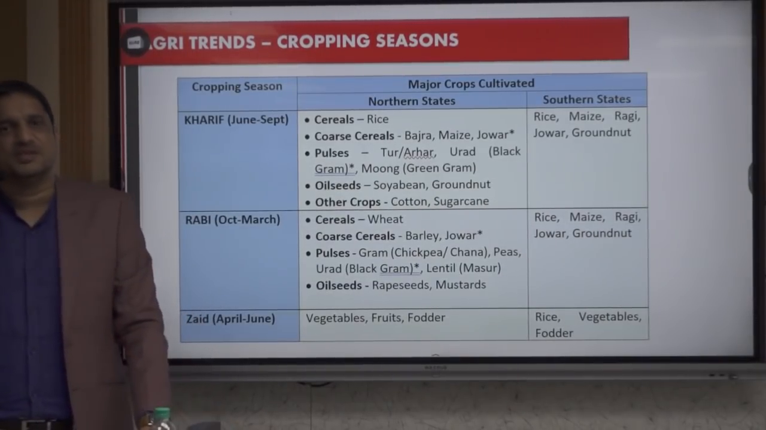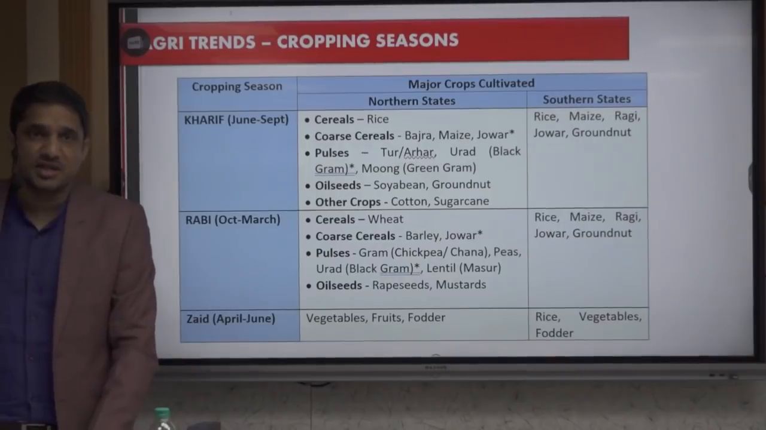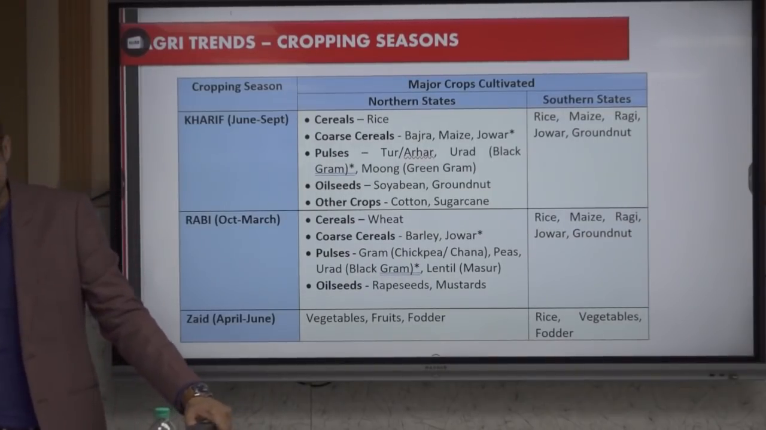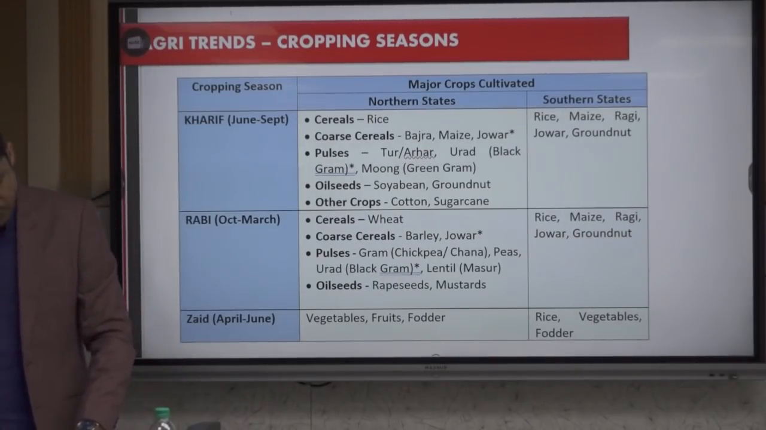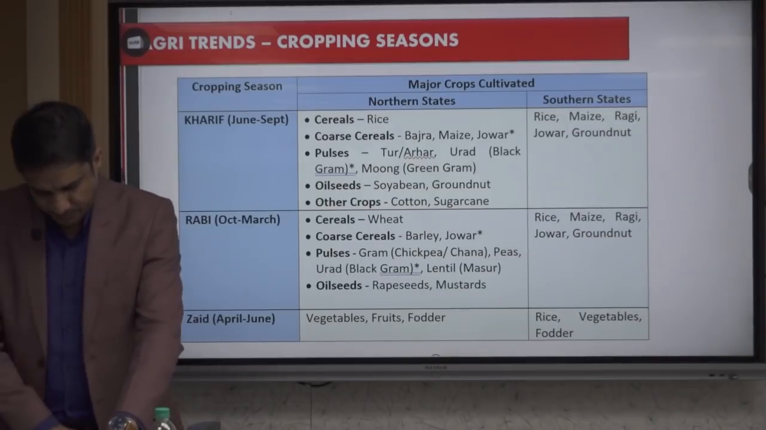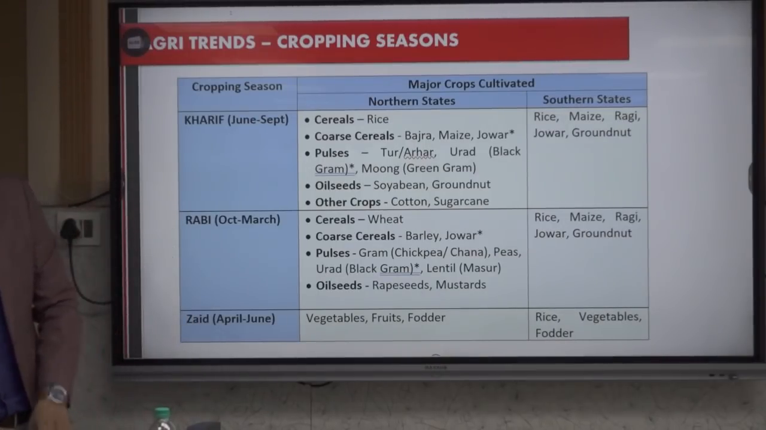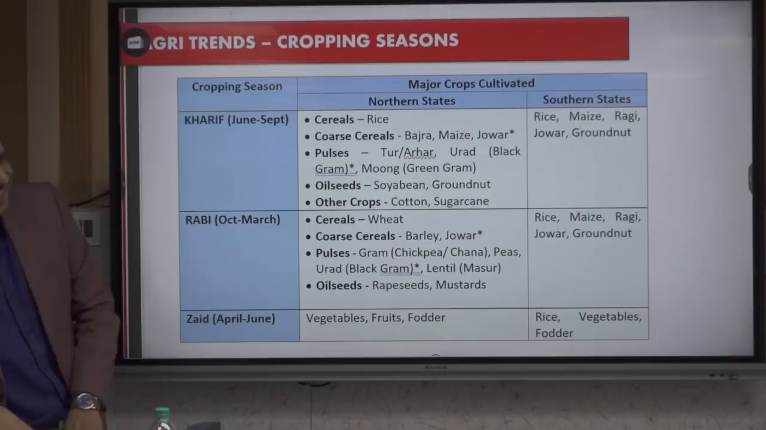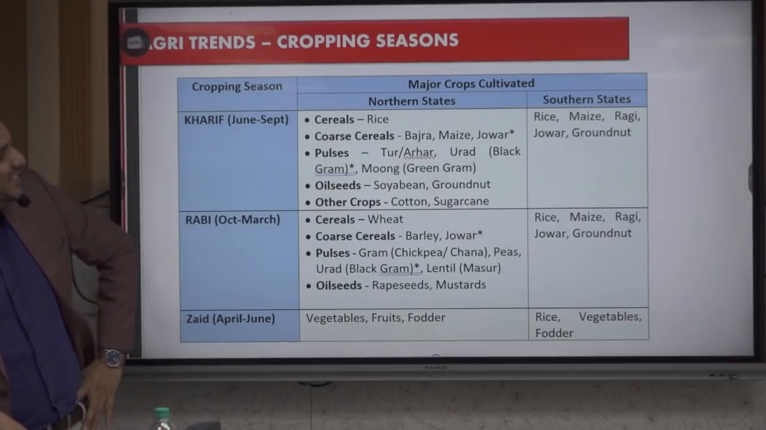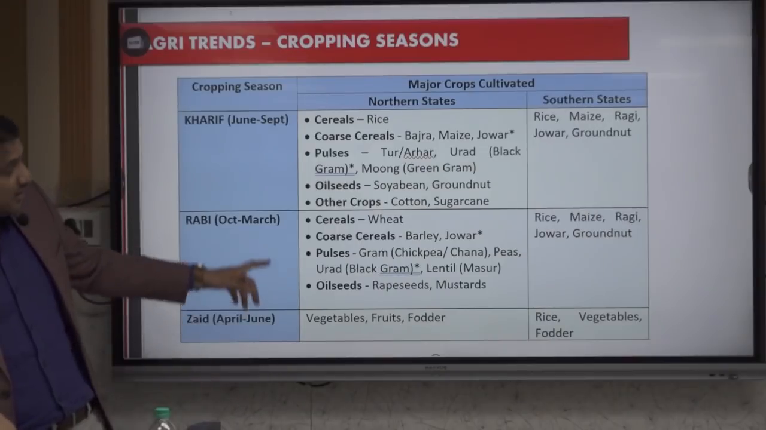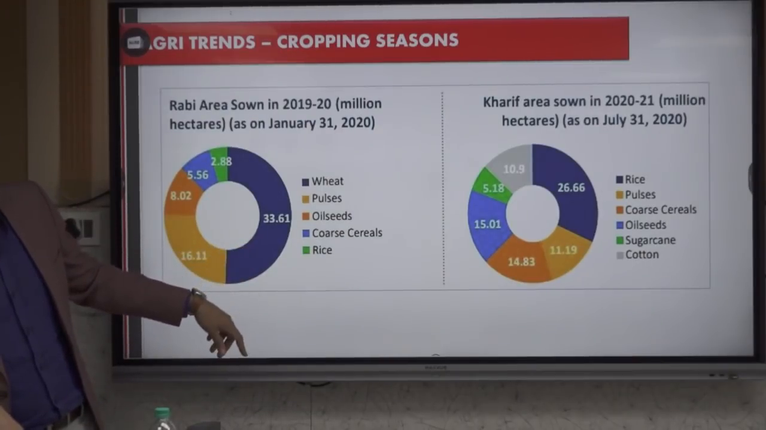So if the question is if rice can be grown in southern states during this season, we will say yes. Okay, finish? No, sir, it can never be finished. Abhi simple hai. The next one is more difficult.